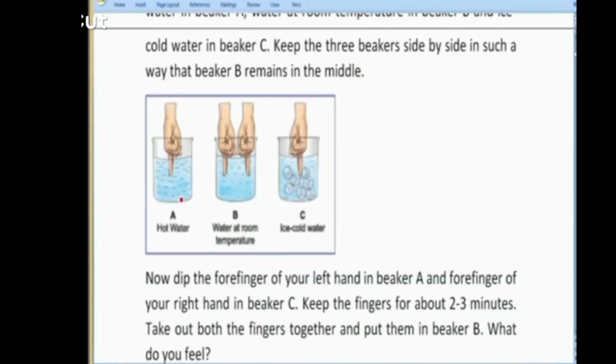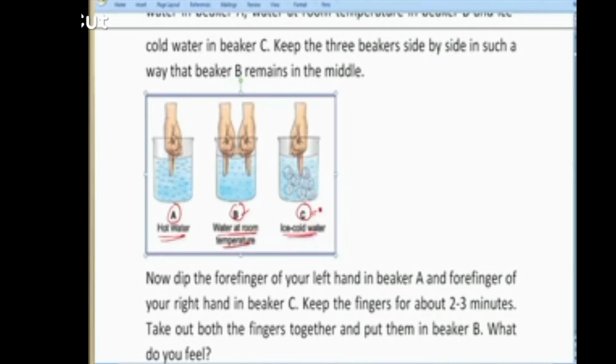First of all, I'll mark these 3 beakers with labelings A, B and C. Got it? Then I'll take hot water in beaker number A. I'll take water at room temperature in beaker number B, and ice cold water in beaker number C. And I am going to place these beakers in such a way that the water at room temperature is in beaker number B and beaker number B is in between A and C.